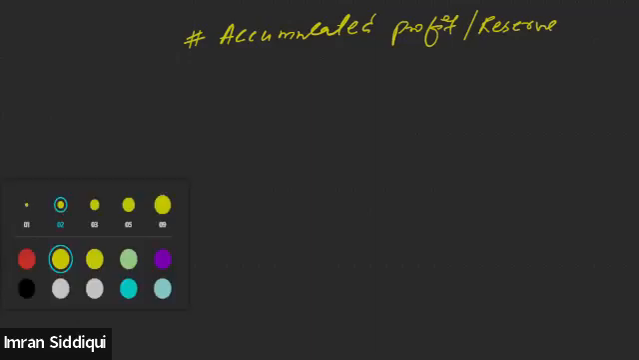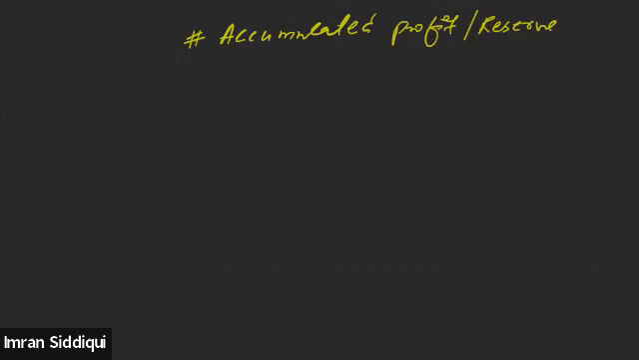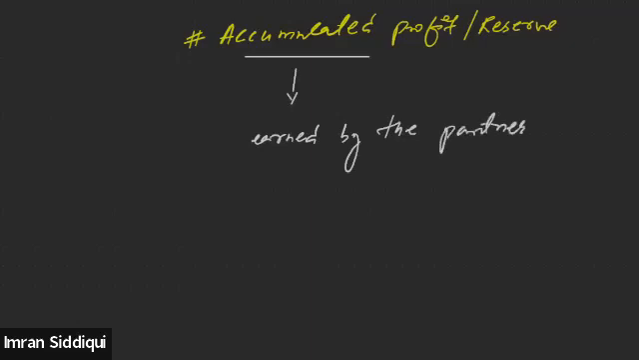All right. So let me tell you, accumulated profit basically means the profit which has been earned by the partners in the previous years from the operation of business. While operating the firm, from operation of business,